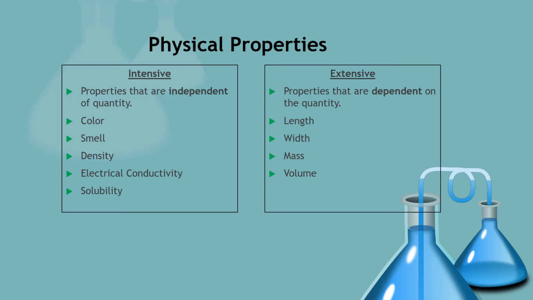Extensive properties, on the other hand, are dependent on the quantity, and these include things such as length, width, mass, and volume. So, regardless of the element or compound or mixture or whatever type of matter we have, the more of it that we have, these extensive properties will increase. The length will increase, the width will increase, the mass will increase, and so will the volume.